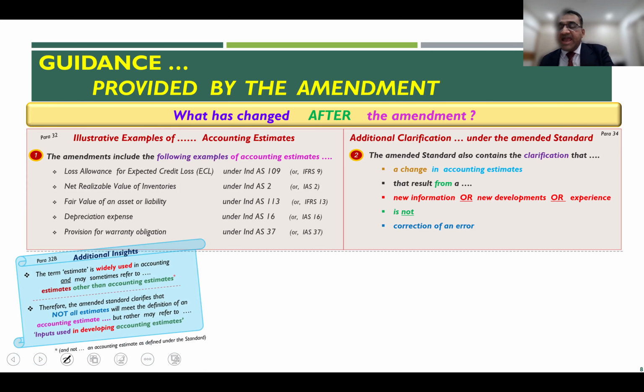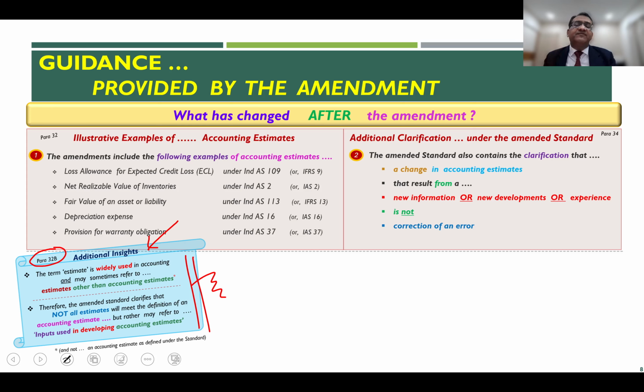Now, again, paragraph 32B. There is so much emphasis given on change in accounting estimates, and a lot of guidance has been given. This is very important for you to understand, because from a plain reading of the standard you will not be able to appreciate what they are saying.